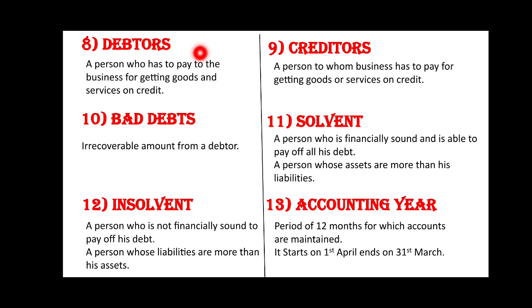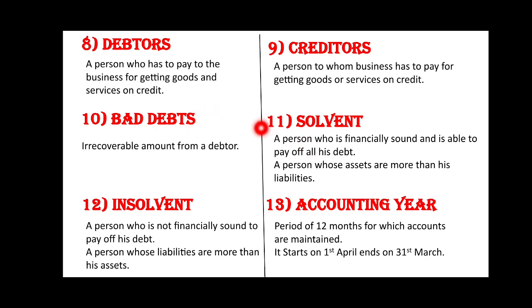Here the person pays to the business and here the business pays to the persons. Both the terms are based on credit, debtors and creditors. Bad debt. It is the irrecoverable amount from a debtor. The amount which cannot be recovered from the debtors is bad debts.